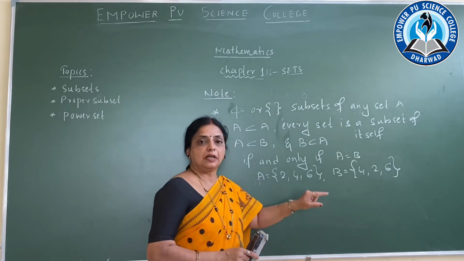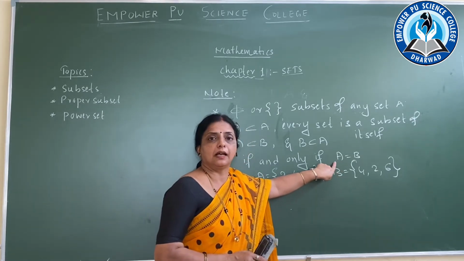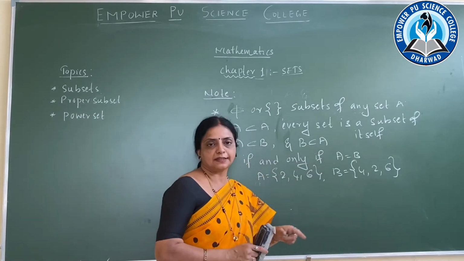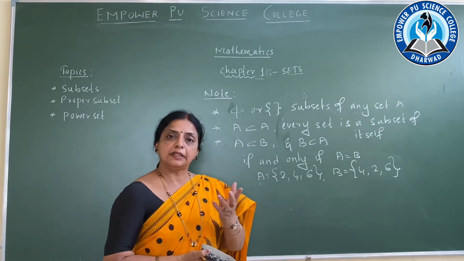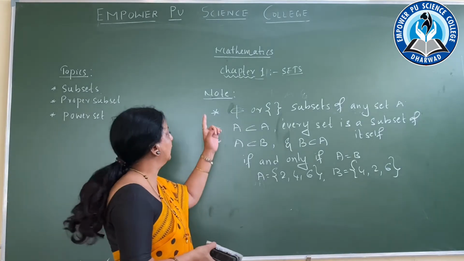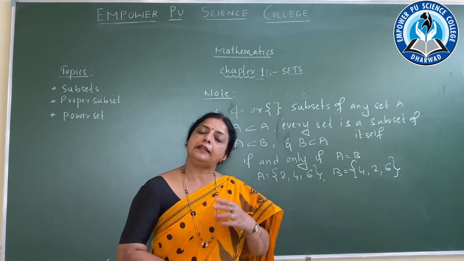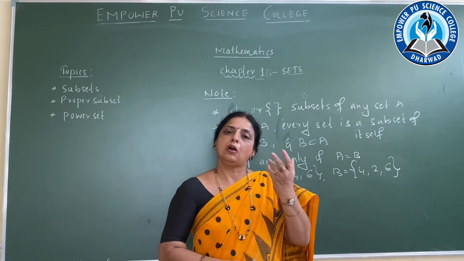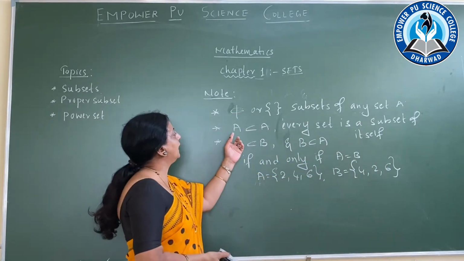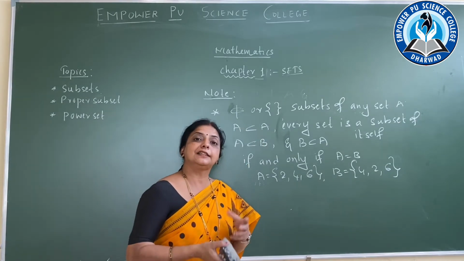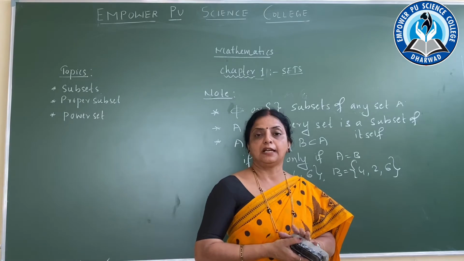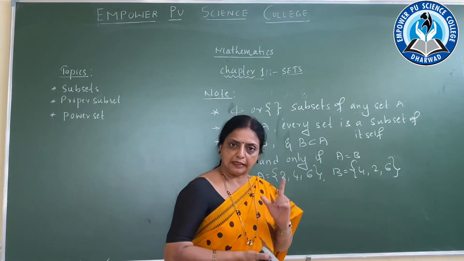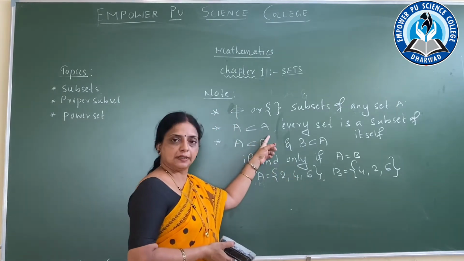Okay. When two sets are equal, then A is a subset of B, and B is a subset of A. So there are some conditions for subsets. What is the first condition? Null set is always the subset of any given set A. Now A is the subset of A, or any set is the subset of itself. If the given set is A, then A is the subset of itself.